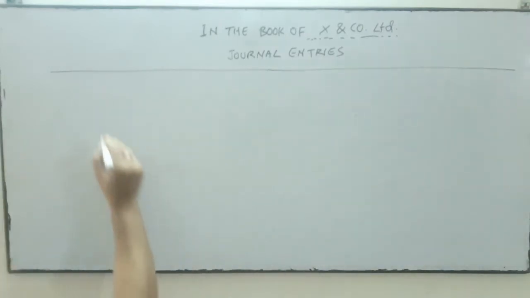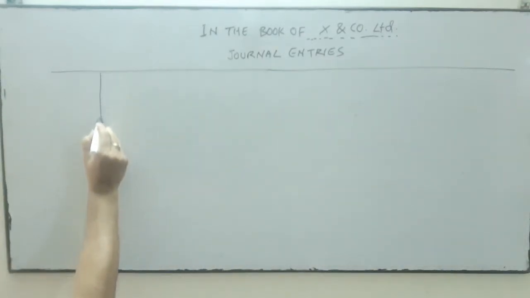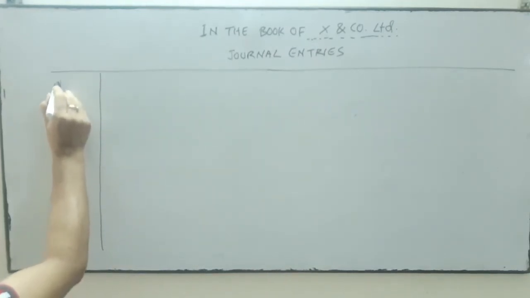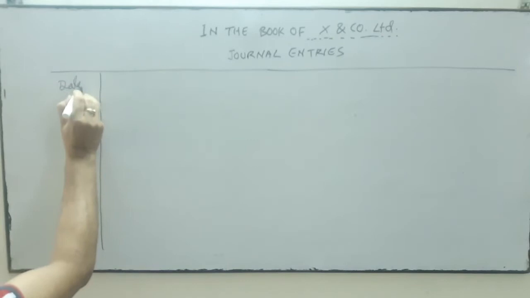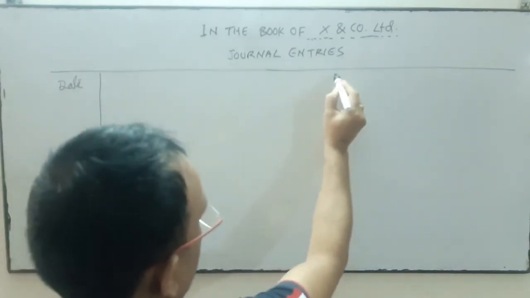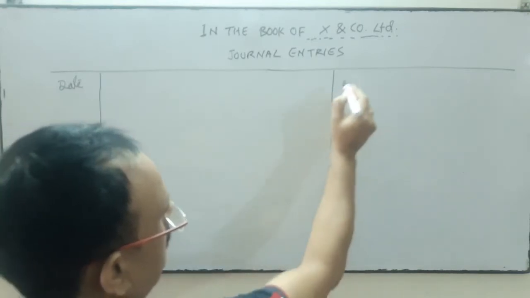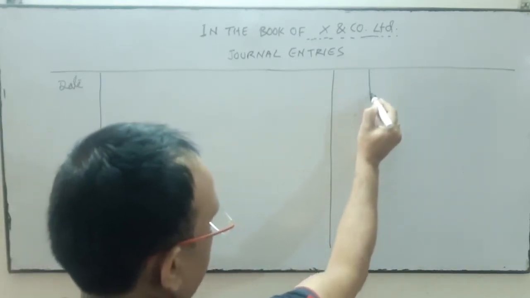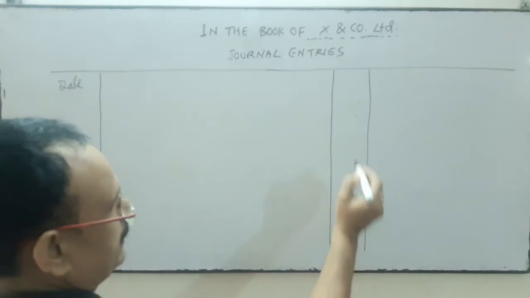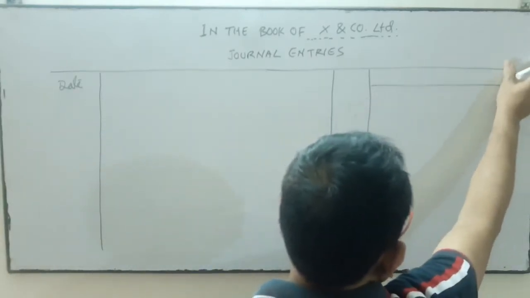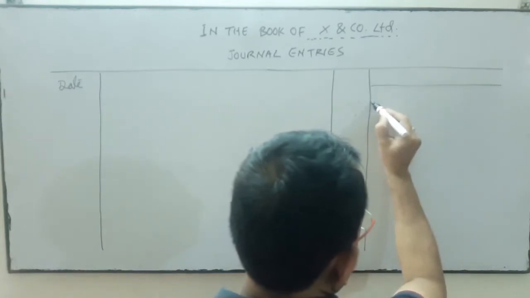This is for date. You have to write the date over here. This space is for particulars. This is the space for ledger folio. And this space I am going to divide into two.